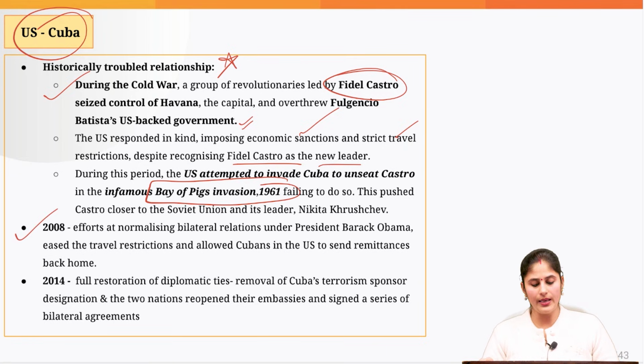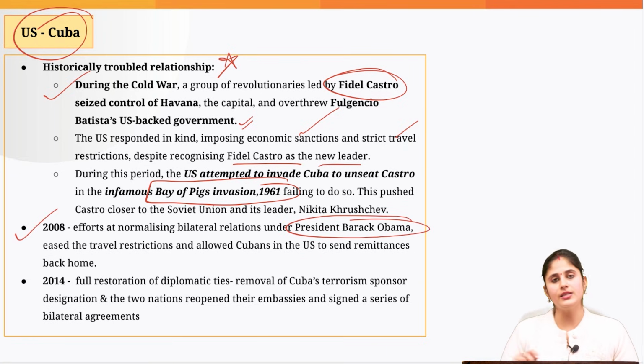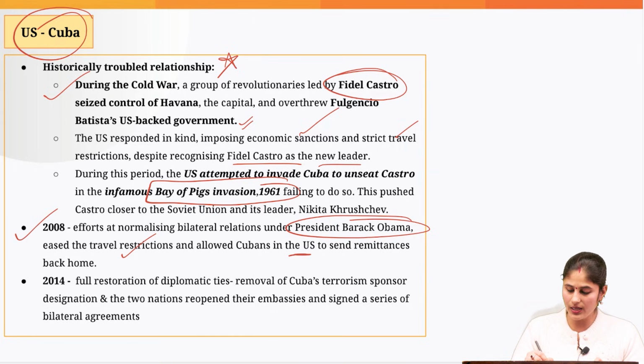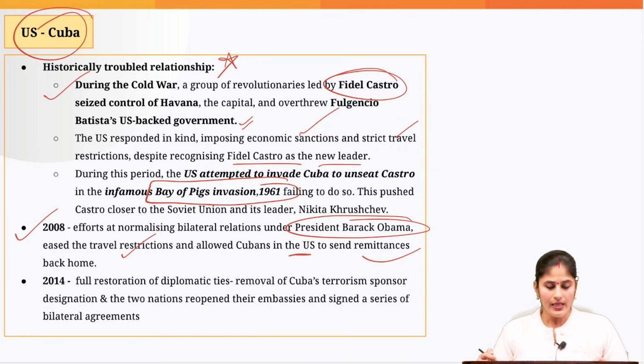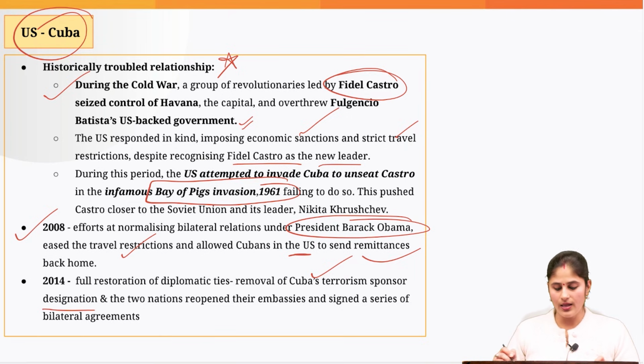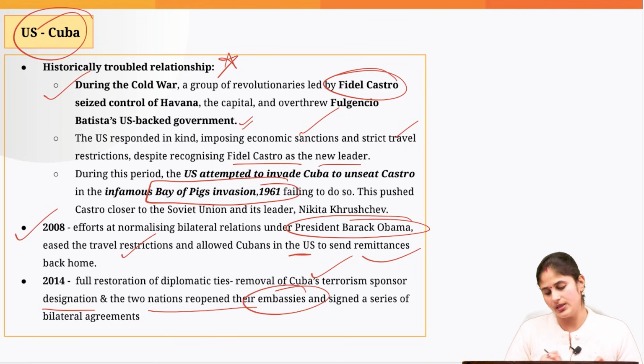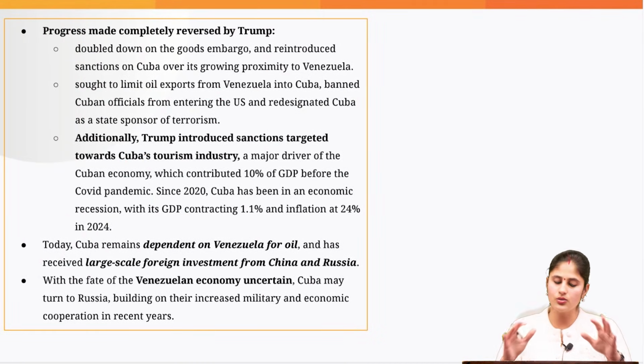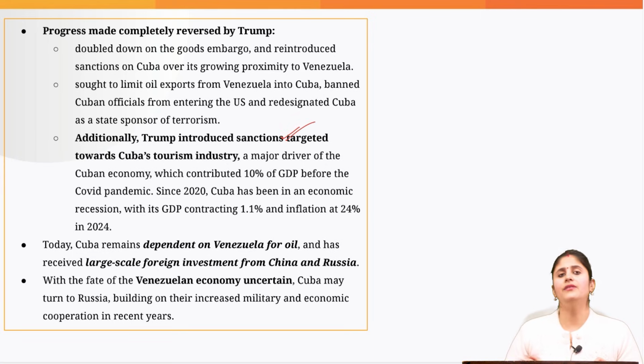But later on, when Barack Obama became president, in 2008, he tried to normalize the relation with Cuba. So he eased the travel restrictions and allowed the Cubans who were working in the US to send remittances back home. Then he removed Cuba from the terrorism sponsor designation, and the two nations reopened embassies. And they signed a series of agreements. But when Trump became president, he reversed all these things. And in addition, Trump also imposed travel restrictions.